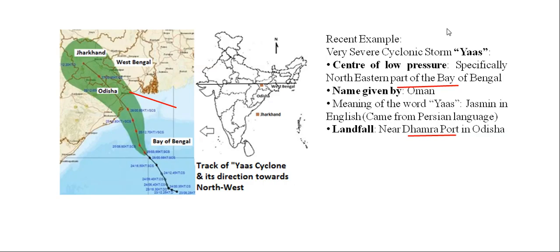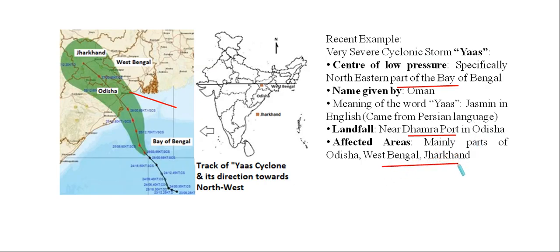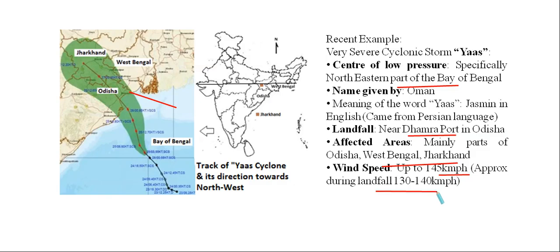Next we have the affected areas. We already know that the coastal areas are the mainly affected areas for tropical cyclones. So mainly parts of Odisha, West Bengal and Jharkhand are the affected regions for the cyclone Yas. Next is the wind speed. The wind speed was up to 145 kmph. Kmph means kilometer per hour approximately, and during landfall it was 130 to 140 kmph.